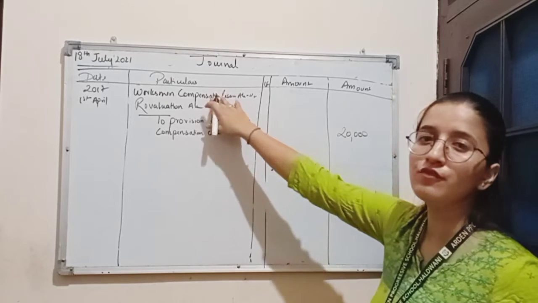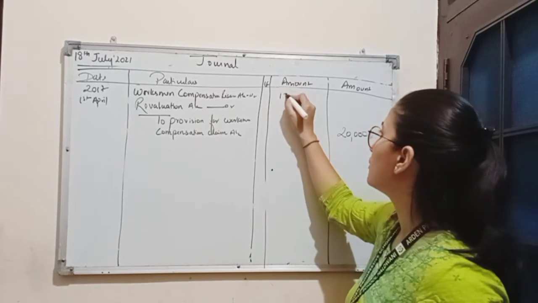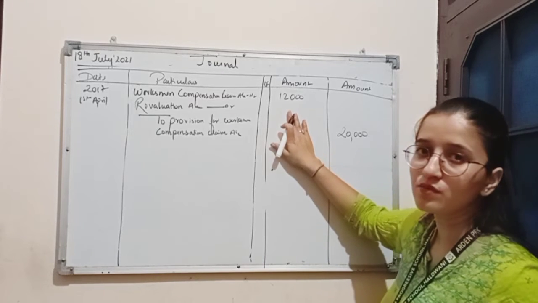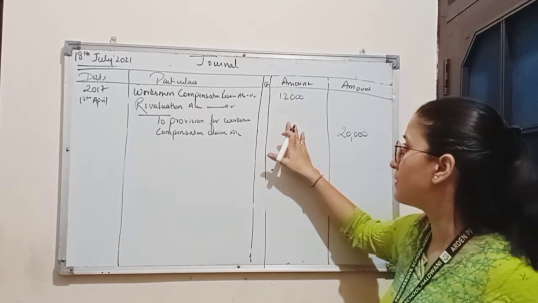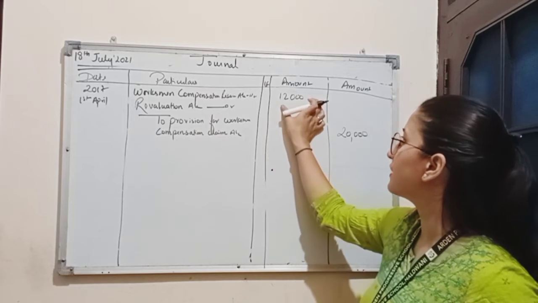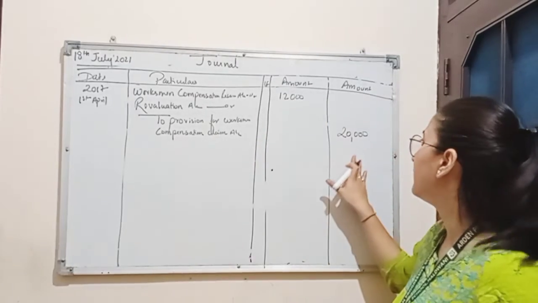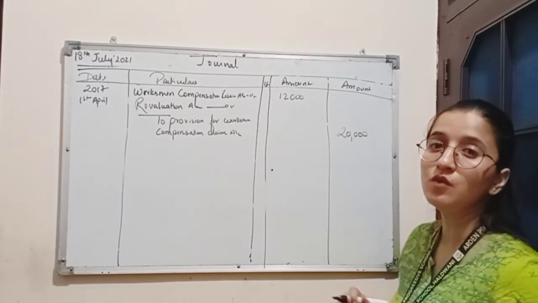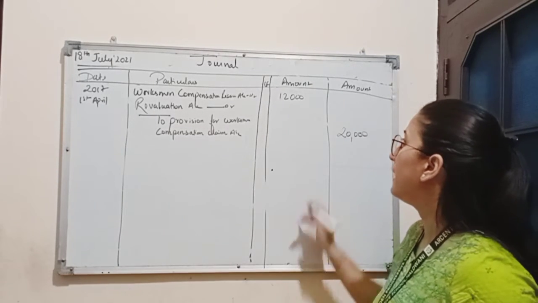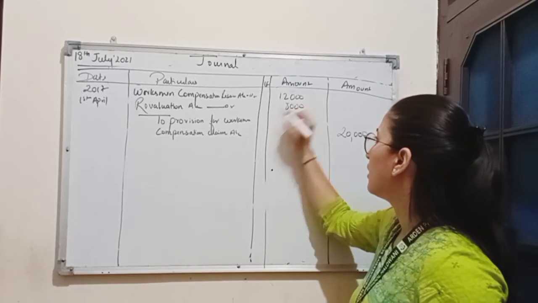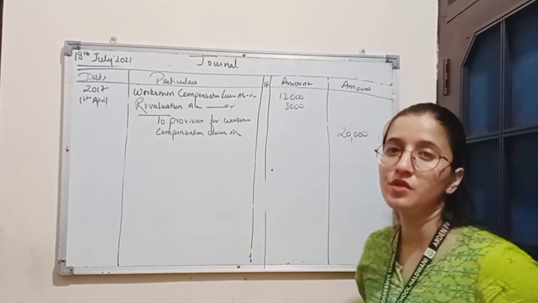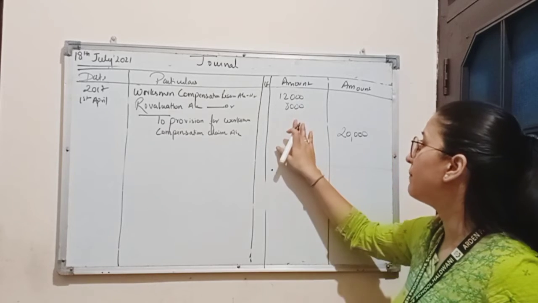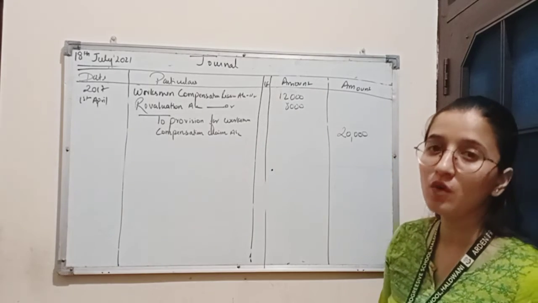So as we know, the workers have claimed the amount of rupees 20,000 and the reserve was created for rupees 12,000. That means the remaining 8,000 is a loss for the business, as the reserve was created for less than the amount of the claim which was claimed by the workers. So here 8,000 will be debited to the revaluation account. This is a loss, and this loss will be borne by all the partners in their own ratio.